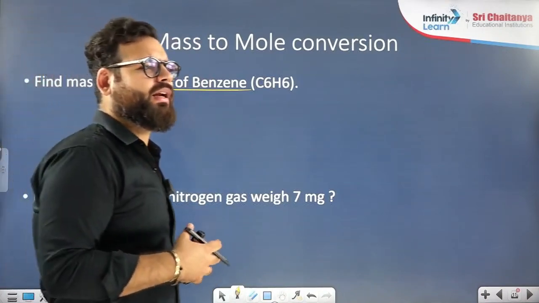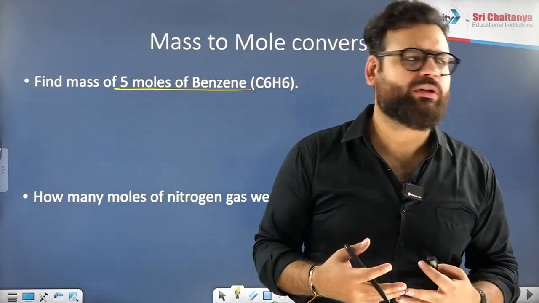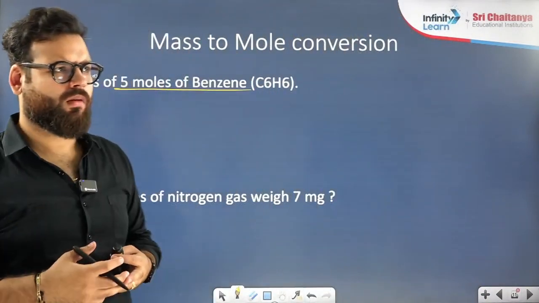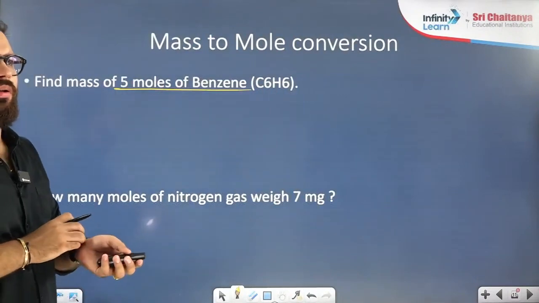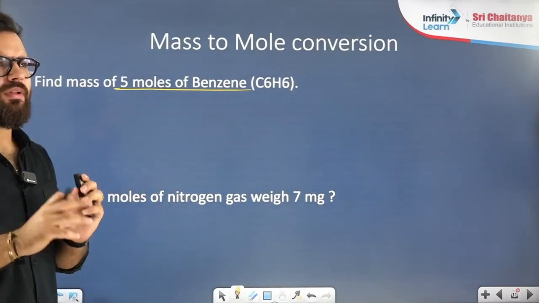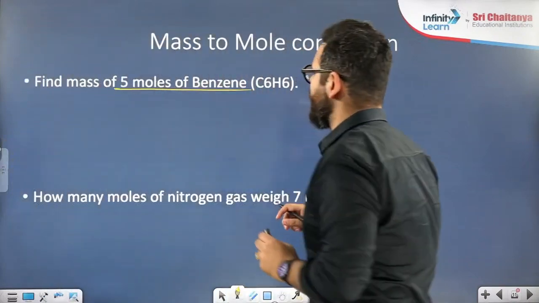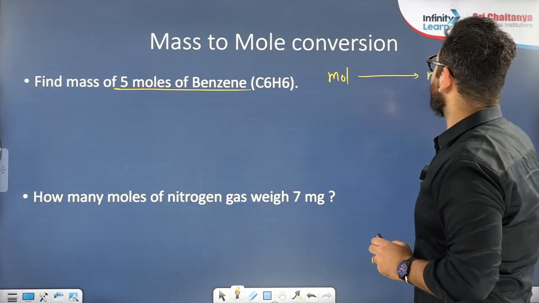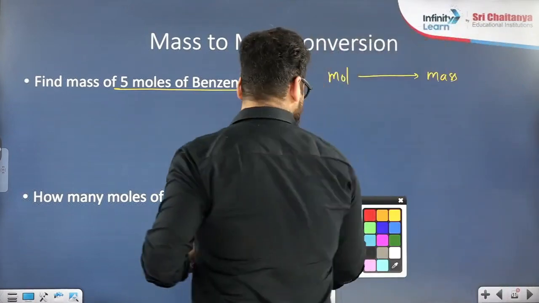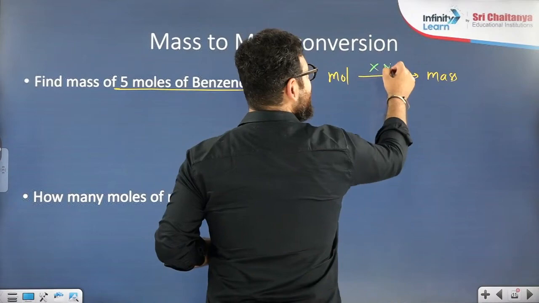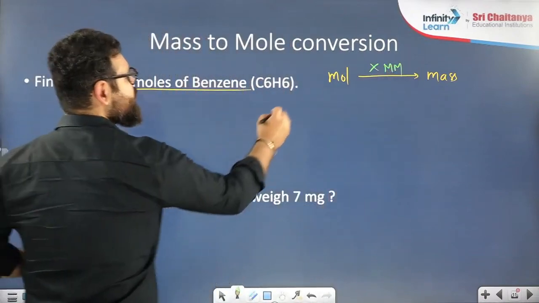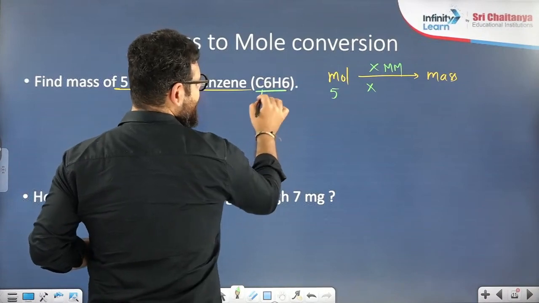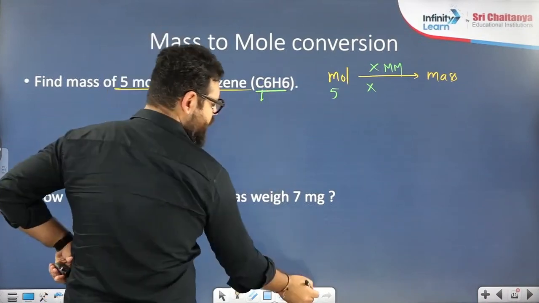People are mentioning 390, whether it is gram or AMU, because both options will be there. 390 grams is the correct answer, everyone. I want to go from mole to mass. I told you, to go from mole to anywhere, you need to multiply. So I'll take 5 moles and multiply it with molar mass. C6H6, each carbon molar mass is 12 gram.